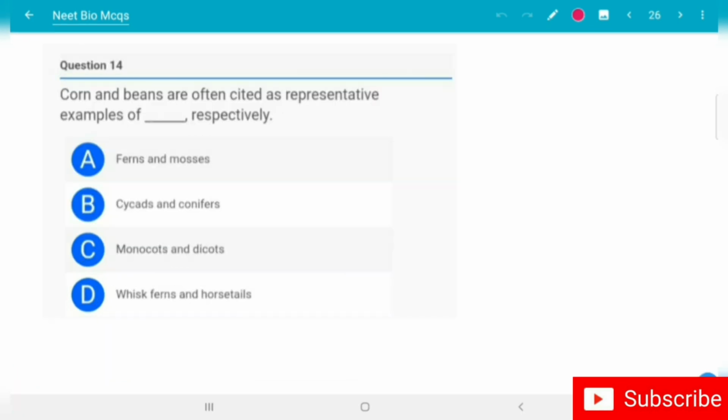Question 14. Corn and beans are often cited as representative examples of, respectively: option A, ferns and mosses; option B, cycads and conifers; option C, monocots and dicots; option D, whisk ferns and horsetails. The correct option is option C, monocots and dicots, respectively.